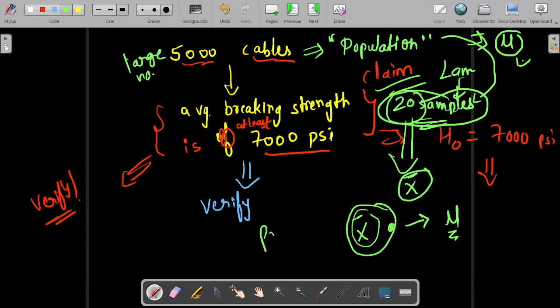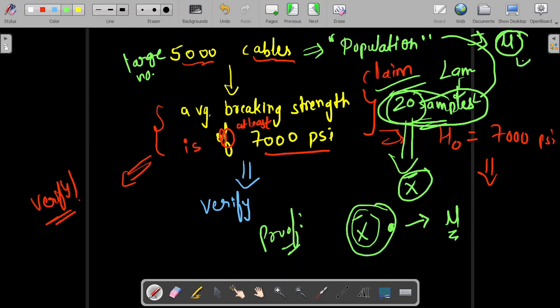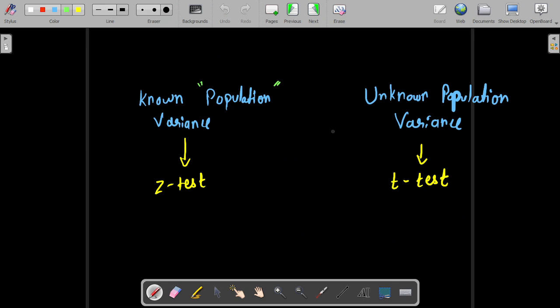I will show you the entire proof of how all these tests that we are going to perform work. In the very next slide there are some tests. There is the term population, which I already explained. We'll know this mu, and we can calculate it from the 20 samples, or it will be given in the question. But what about the variance of the population? It may or may not be provided. Based on whether the variance is provided or not, there are two types of test. First is the Z test and second is the T test.